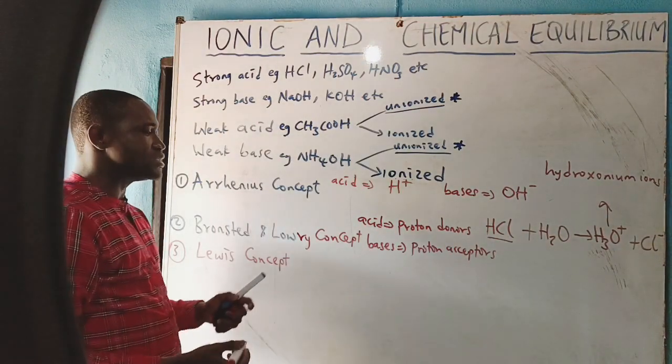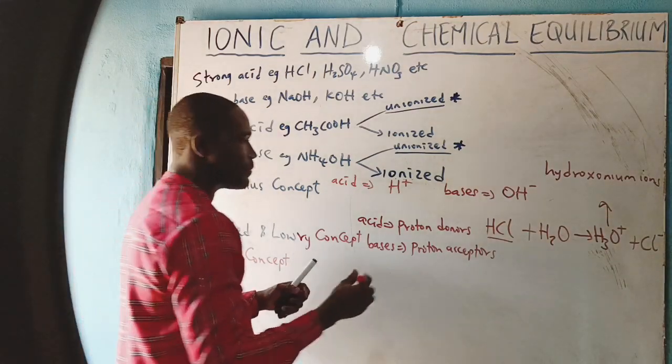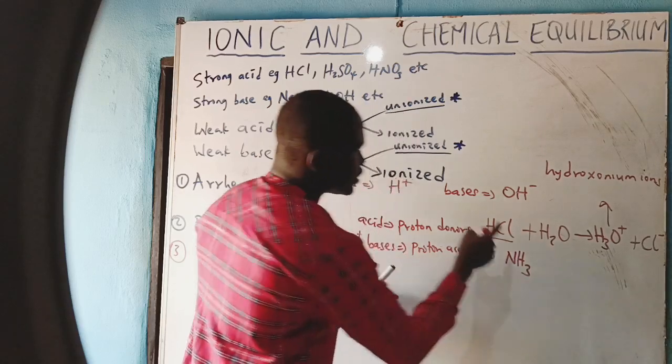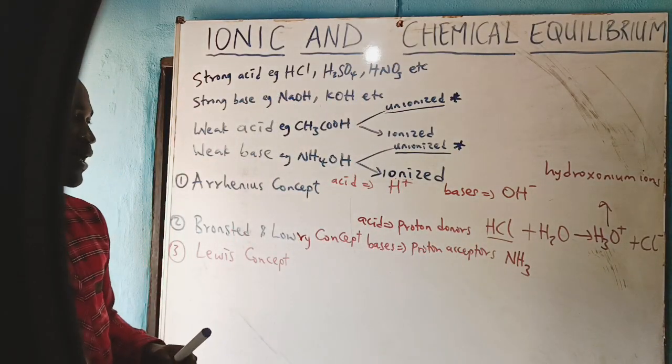Now for bases, they are proton acceptors. This is a typical example of a base.